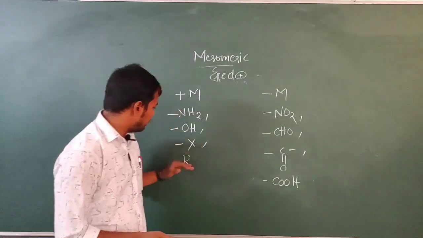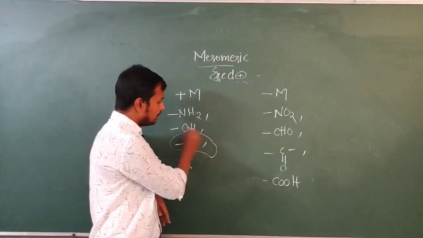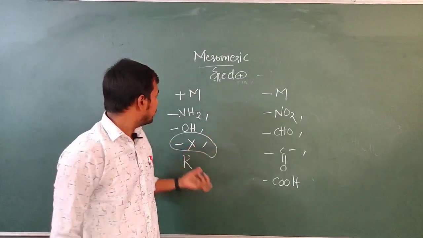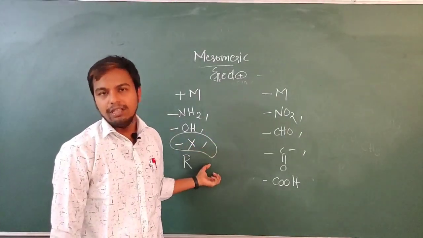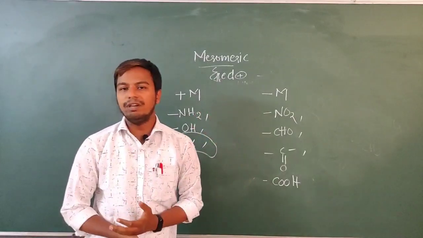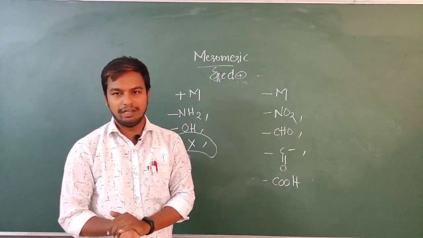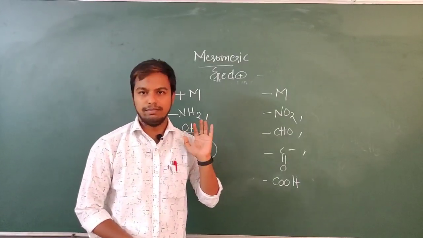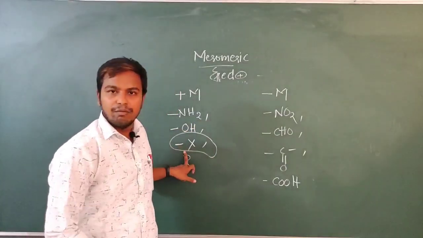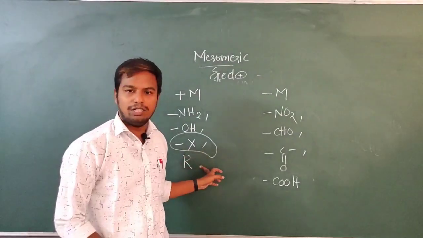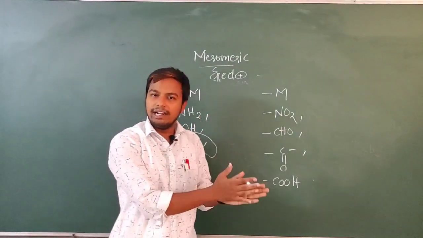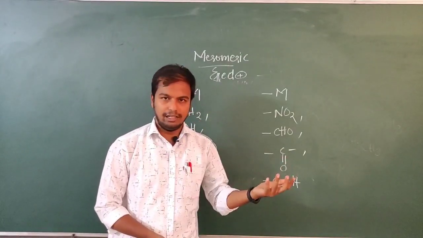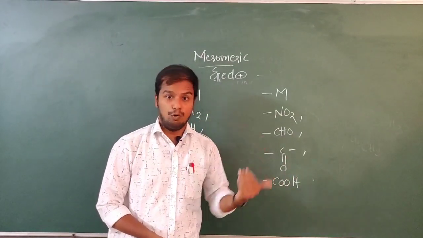So now tell me, by seeing the halogens, we have studied the halogens in inductive effect as minus sign, but we are studying under plus M. So see here, there exists a competition between inductive effect and mesomeric effect. If there is a competition, then always mesomeric effect will win. So in ring system, when it is bonded with any halogen, we constitute both inductive and mesomeric effect, but the inductive effect will be less, whereas the mesomeric effect will be more.